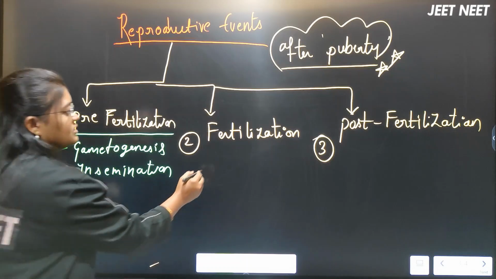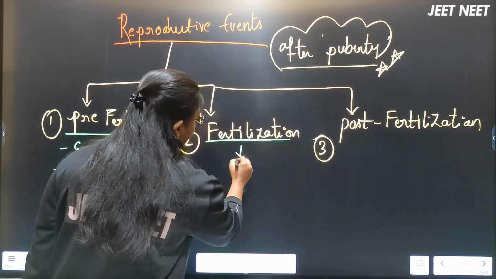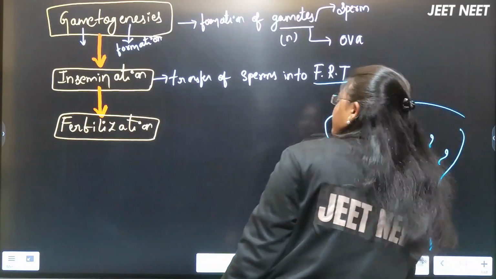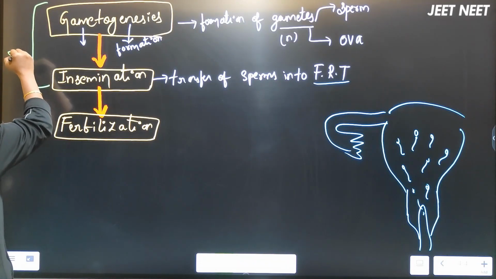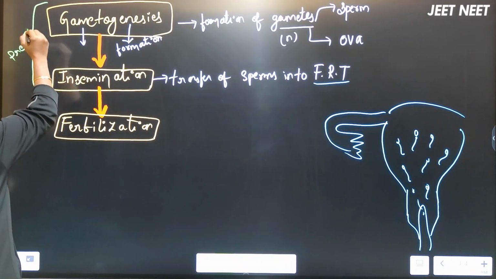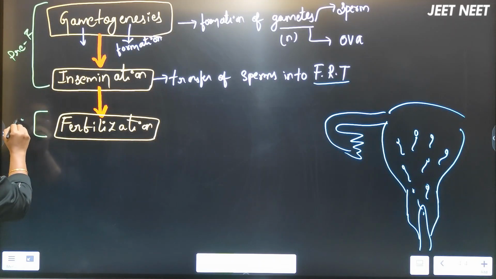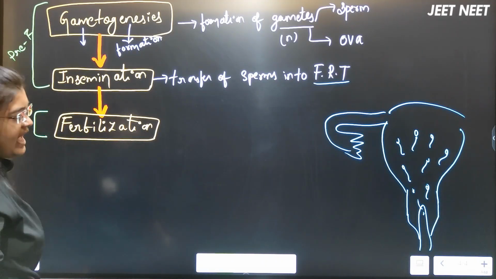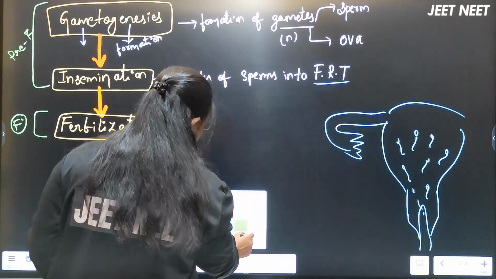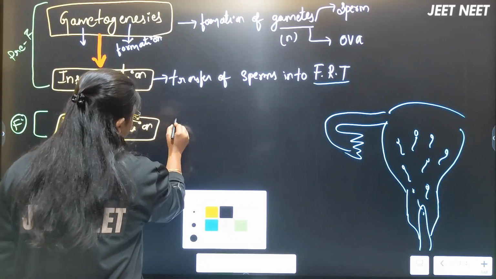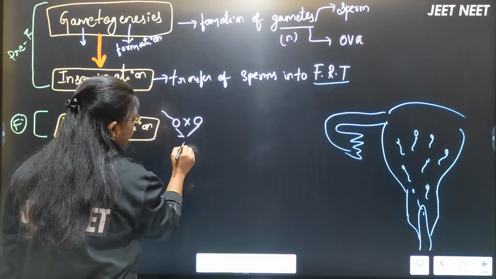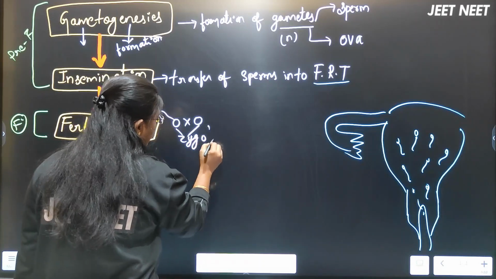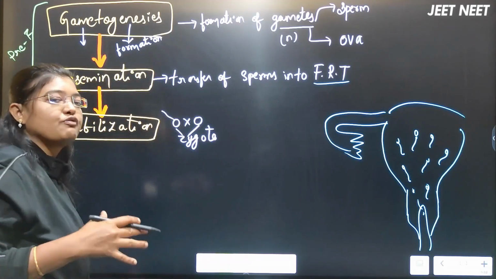Now we are discussing the third step, that is fertilization. These two are pre-fertilization events, and we are discussing the fertilization event. As everyone knows, fertilization is the fusion of the male and the female gametes to form the zygote.